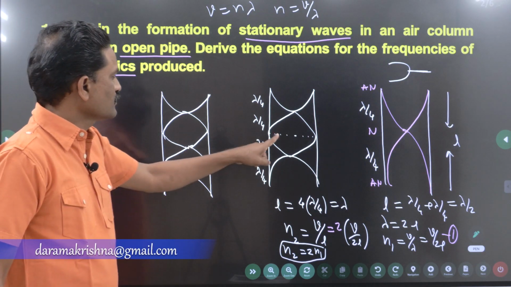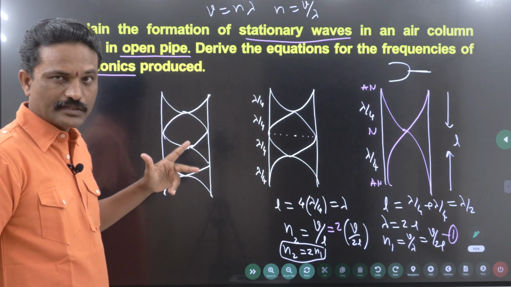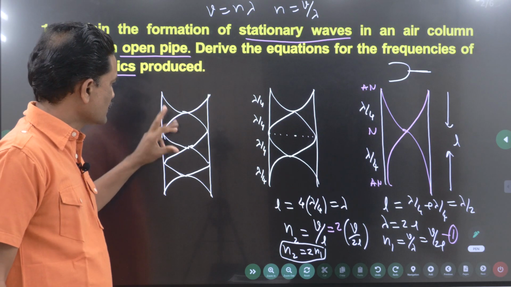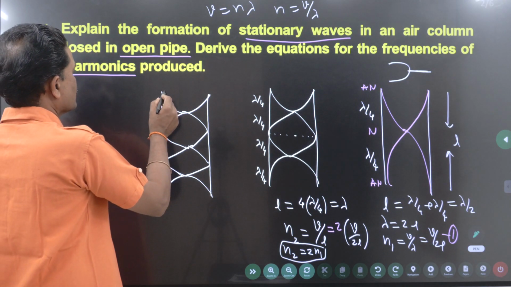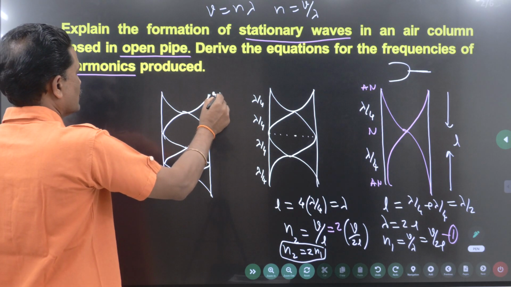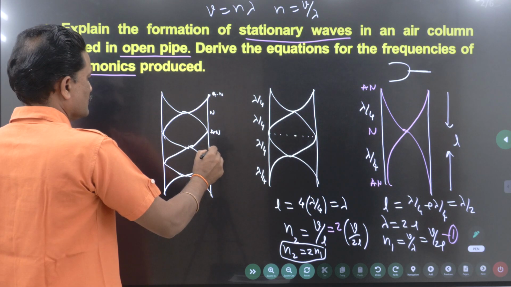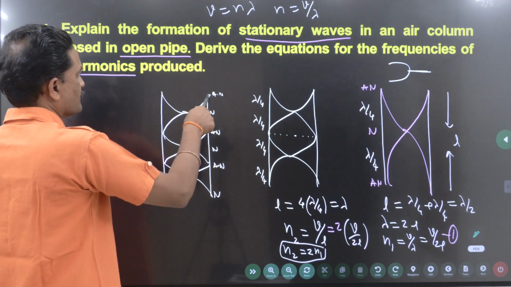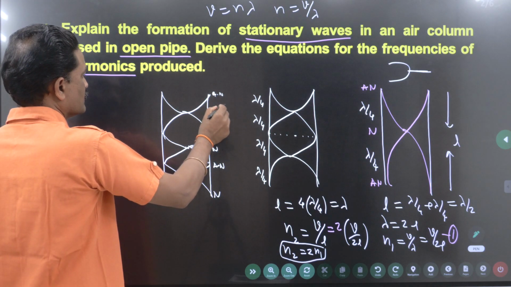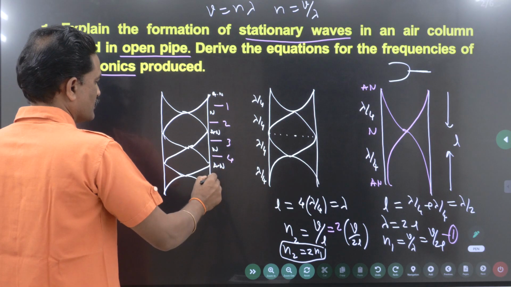So, you have to insert one loop here, you have to insert 2 loops. Don't concentrate on drawing, the concept is important, right. So, from here to here, this is antinode and node. This is antinode and node, antinode and node. So, from here to here, 1 lambda by 4. This is 2 lambda by 4, 3 lambda by 4, 4 lambda by 4.